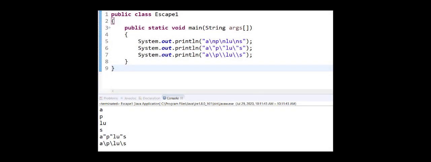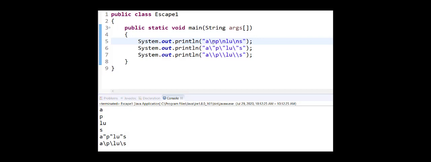Okay, let's see how these escape sequences work in action. And as I said previously, this is how you really impress people. If you want to really show off your skills, these escape sequences are the way to go. It's the way to make it happen. So let's run this just to make sure everything's good. When we run it, we get A on a line by itself, P on a line by itself, L, U, and S.